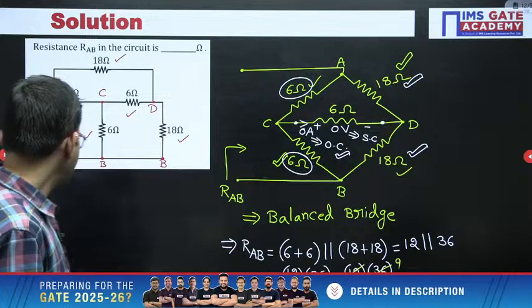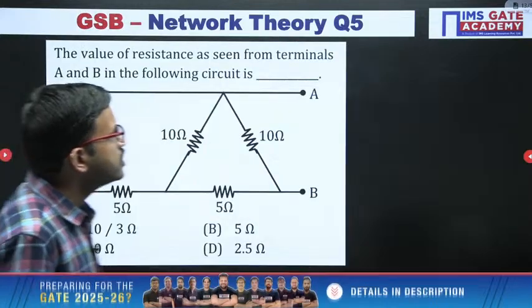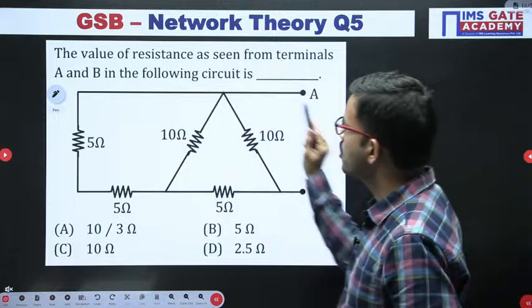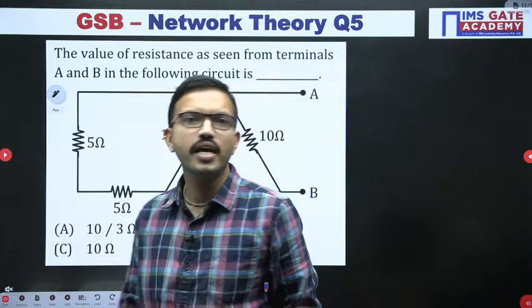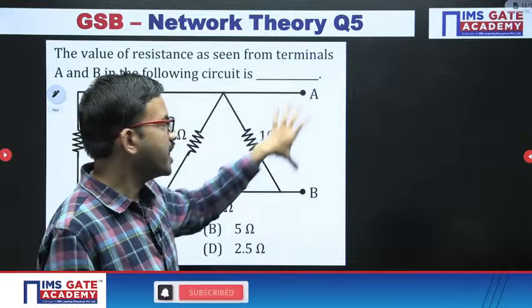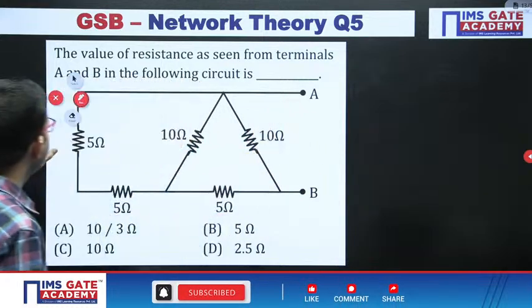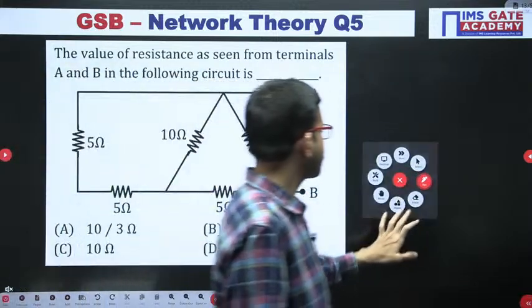Okay, now I will show the next question. All of you give it a try. In this question also you have to find the equivalent resistance. Here in this question you have the terminals A and B, and with respect to terminals A and B you have to find the equivalent resistance.